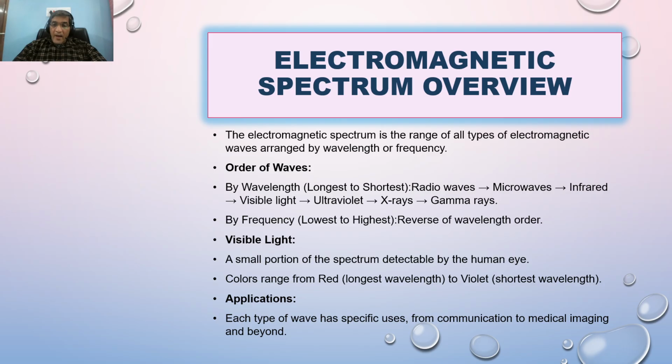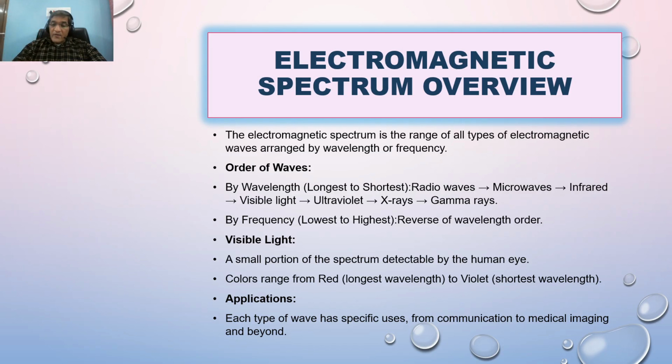Next is the microwave, and after the microwave we have the infrared wave, and the visible light, and visible light itself is a bundle or collection of colors like blue, green, violet, red. After that the ultraviolet and X-ray, and lastly the gamma ray, which has the lowest wavelength but the highest energy or frequency.